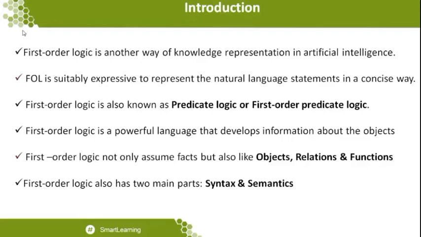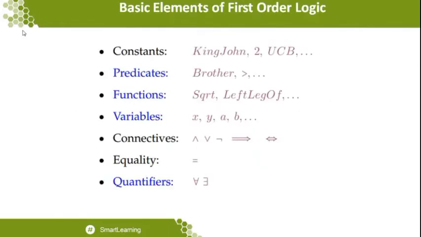In addition, in first order logic statements, we also identified the two main parts: syntax as well as semantics. Related to syntax, when we use quantifiers, I already told you in what way you can write them, with the implication as well as the and symbol. This process is done in syntax as well as semantics. Let me go through some basic elements of first order logic statements that we already saw: predicates, functions, variables and quantifiers. These are the things taken as the next level of first order logic statements to be carried out.